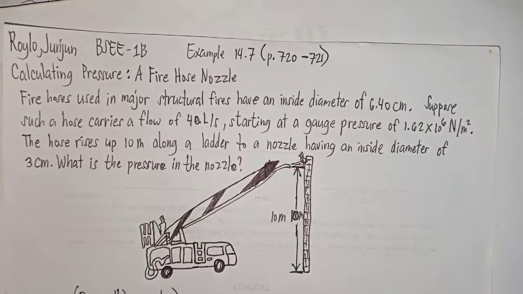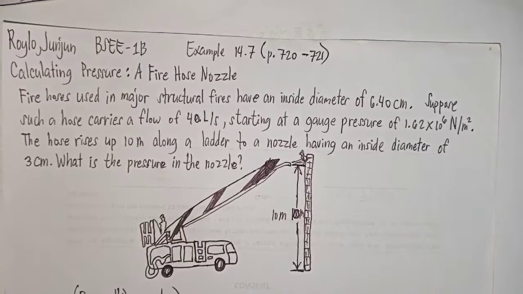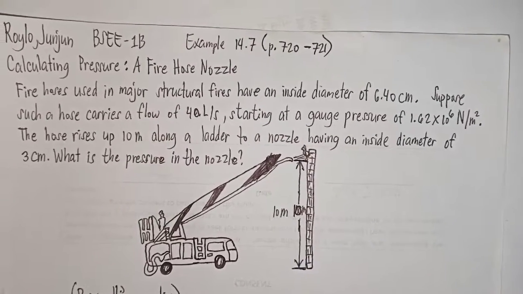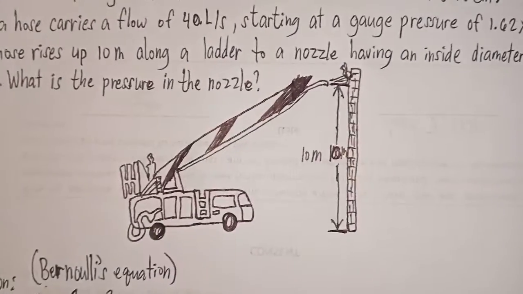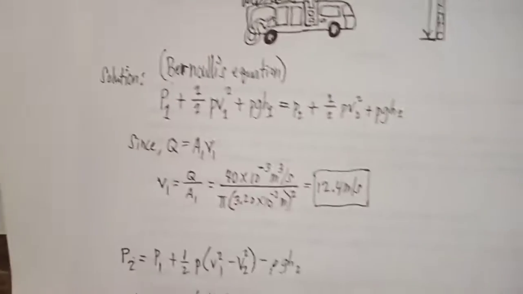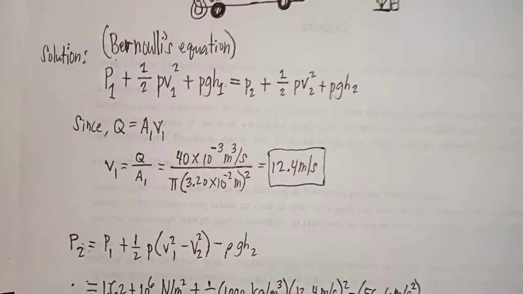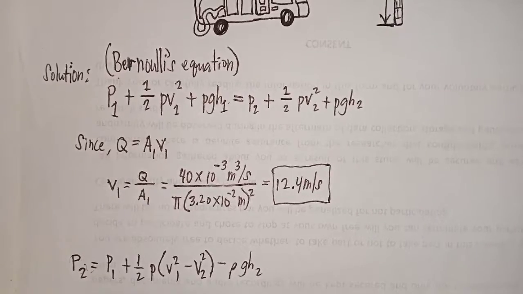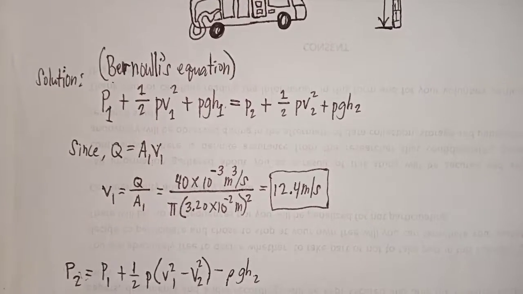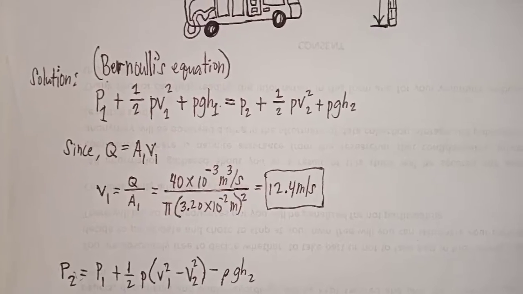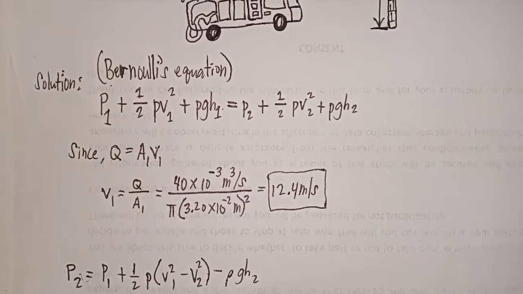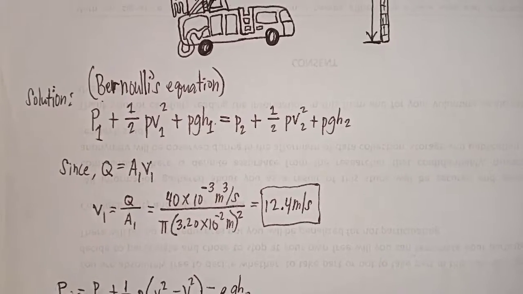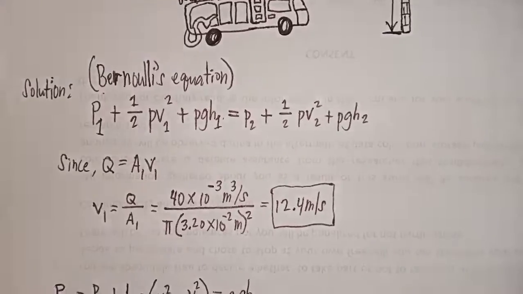The hose rises up 10 meters along a ladder to a nozzle having an inside diameter of 3 centimeters. What is the pressure at the nozzle? This is the illustration. Solution. We're going to use Bernoulli's equation. P1 plus 1 half rho V squared 1 plus rho g h1 equals P2 plus 1 half rho V squared 2 plus rho g h2.